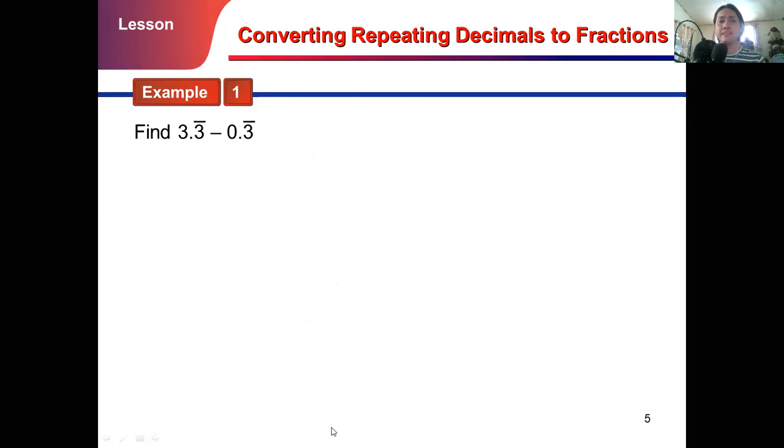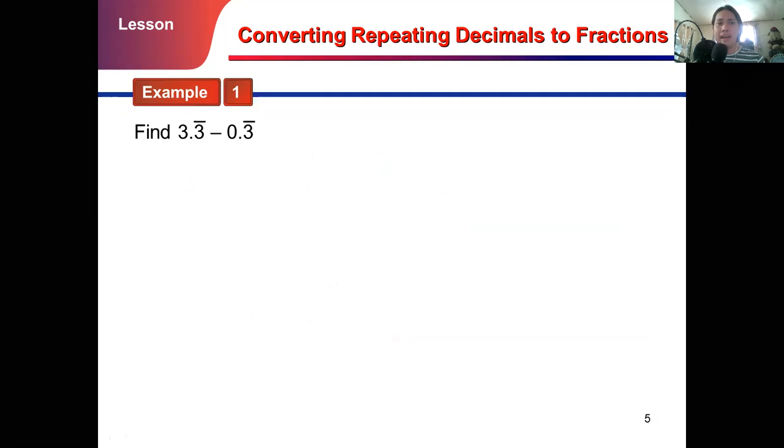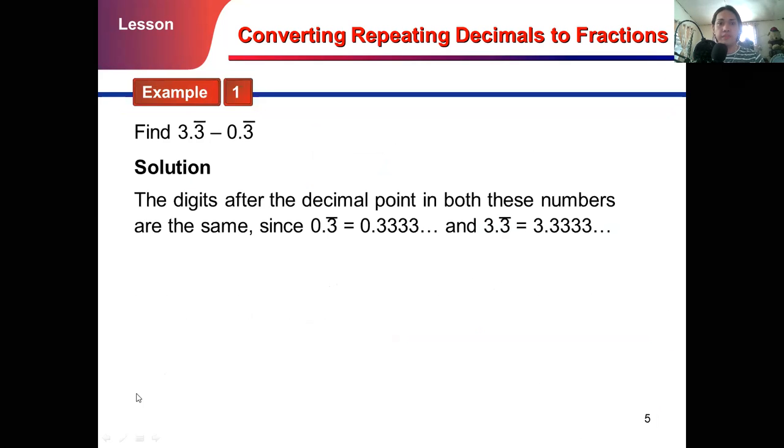After we subtract it, the one that we multiplied by 10 minus the given 0.3 bar gives us 3, correct? Please remember the process. The next step is to find 3.3 bar minus 0.3 bar. As I have said, we solved it a while ago.